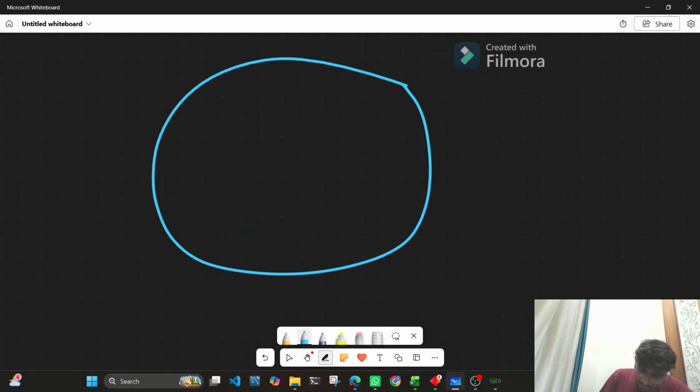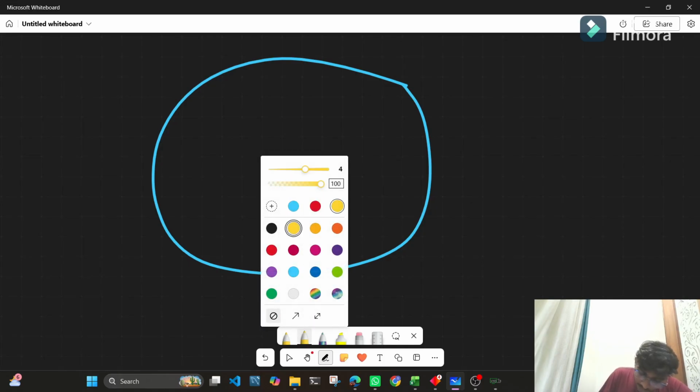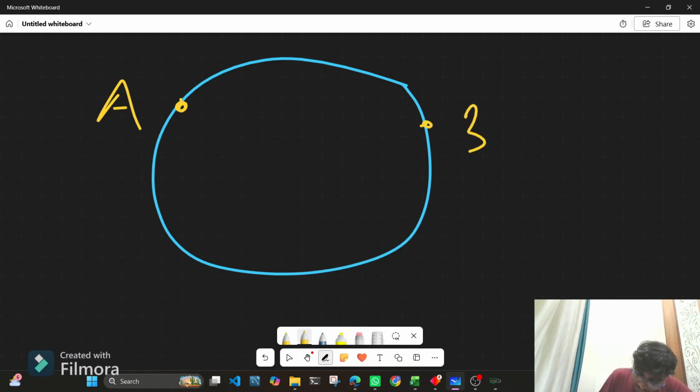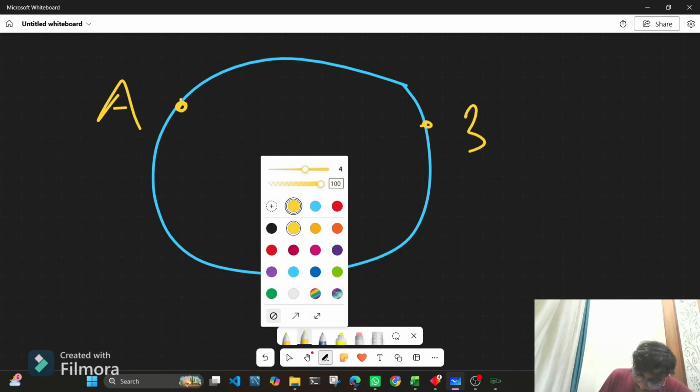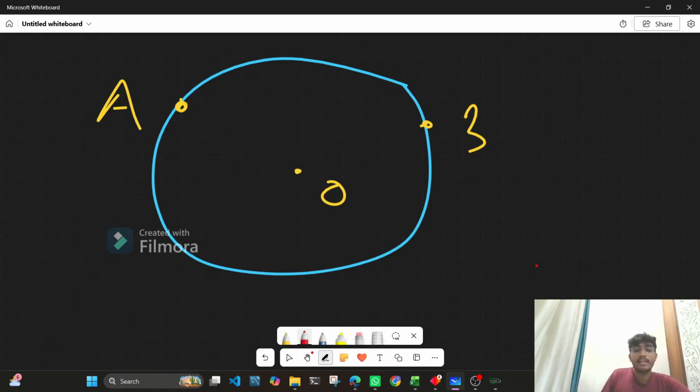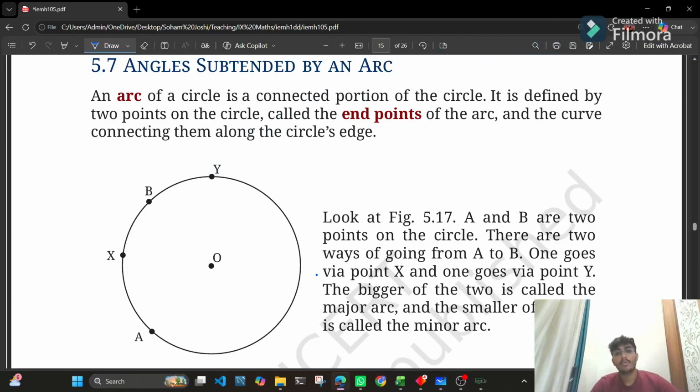Okay, let's say we have a circle. Here on the circle, we have 2 points, let's say point A and point B, and this is the center O. Basically, an arc is a connected portion of the circle that connects two points on the circle, called endpoints.